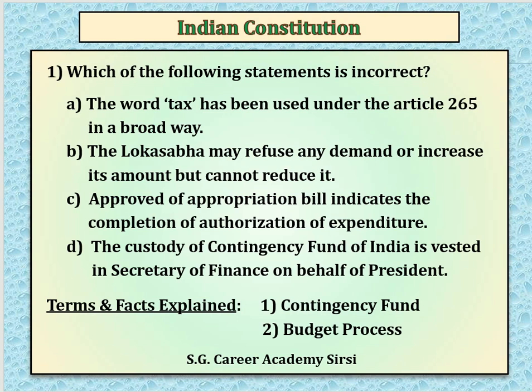The word tax has been used under Article 265 in a broad way. That is the first option. Lok Sabha may refuse any demand or increase its amount but cannot reduce it. That is the second option. Third one is approved appropriation bill indicates completion of the authorization of the expenditure. Fourth one, the custody of the contingency fund of India is vested in Secretary of Finance on behalf of President. Among these four options, you are supposed to find out the incorrect statement.